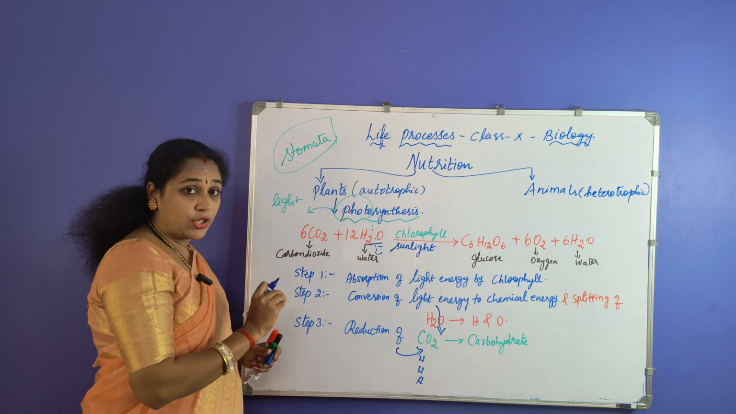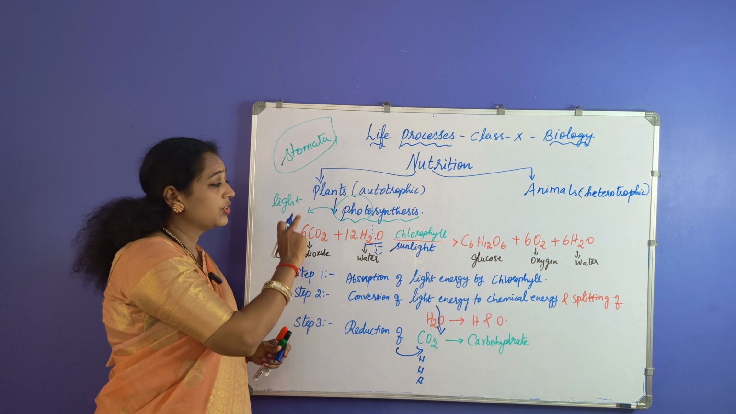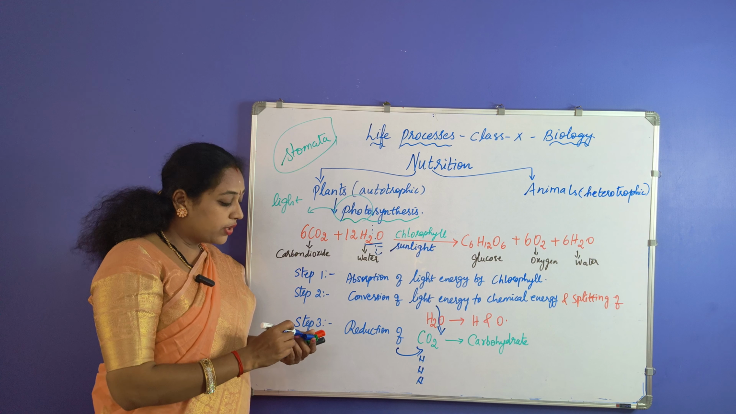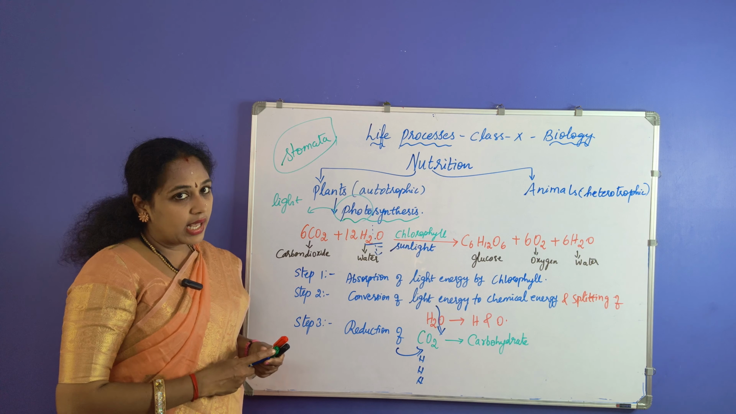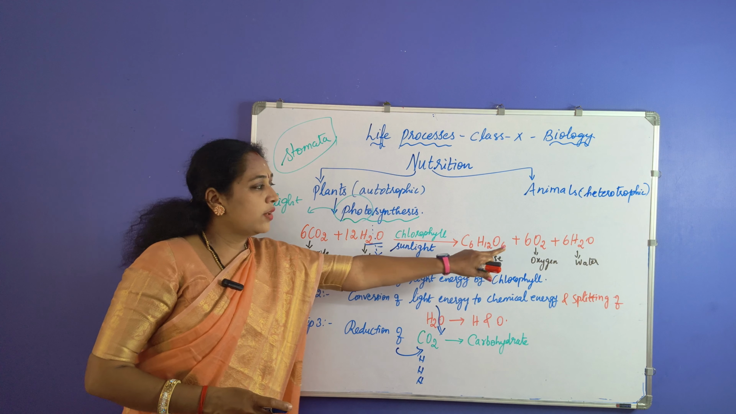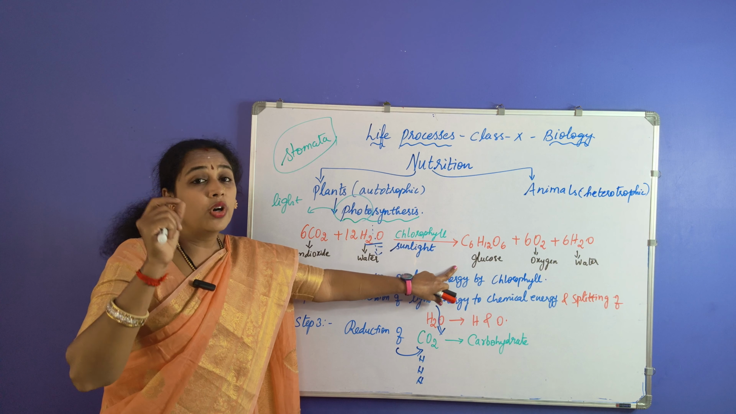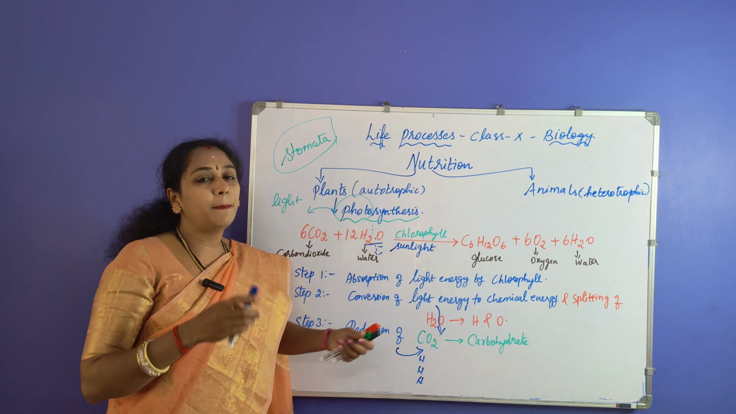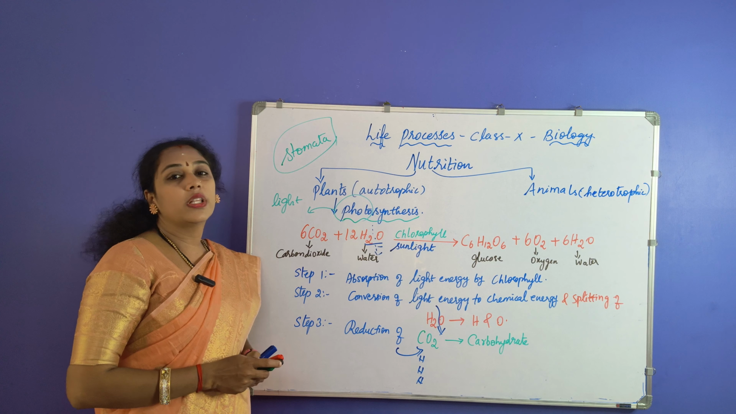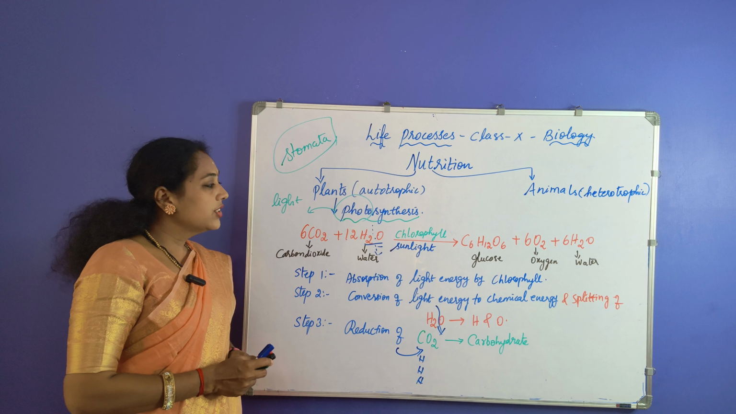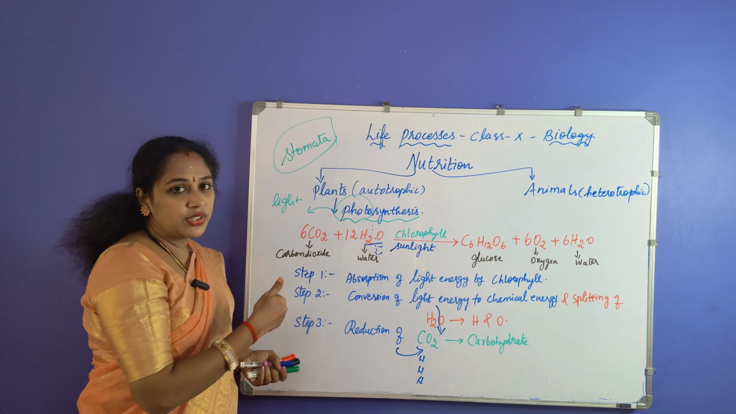It takes place in such a way, with the raw materials carbon dioxide and water, and the presence of the pigment chlorophyll and sunlight, releasing oxygen and water, and produces the end product called glucose. This is the food that is produced by the plant, and this is stored in the form of starch. And this is how the stepwise process takes place.